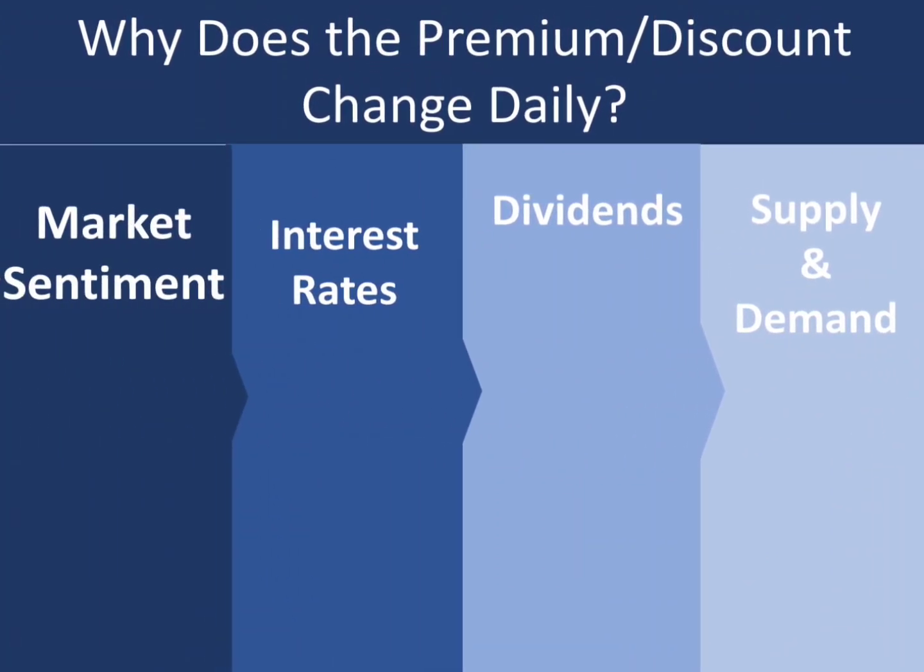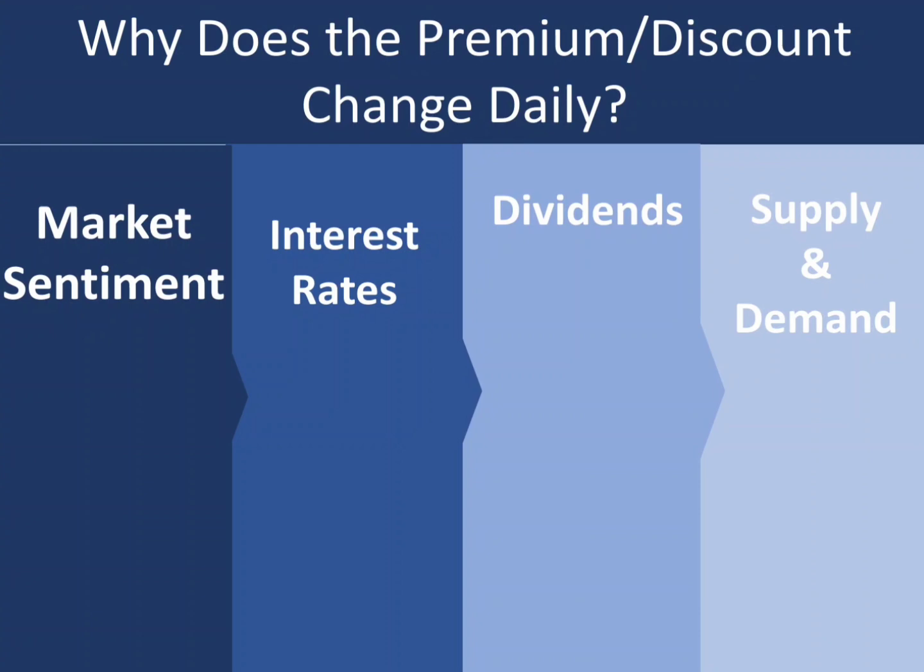Yeah, so why does the premium or the discount change daily? If you see the difference between the spot and the future price every day, for somebody who is tracking it, you will see some difference almost every day. Some day it may trade at 200 rupees more than the current price, or 300 rupees more. Sometimes it may be minus 100. So this may vary almost every single day. It's because of the reasons I have explained before: market sentiments, interest rate changes, dividend announcements, and even supply and demand.